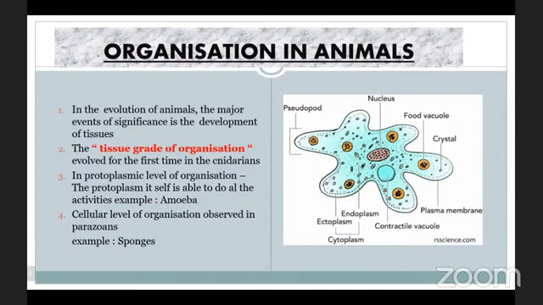So here, let me once again recall the classification of the animal kingdom based upon the vertebral column. If the organisms are having the vertebral column, they are the vertebrates. And if the organisms are not having the vertebral column, they are the non-chordates. The classification of the non-chordates, you have already discussed in the 9th and 10th classes. That starts from Porifera, Coelenterata, Platyhelminthes, Nematohelminthes, Annelida, Arthropoda, Mollusca, and Echinodermata.